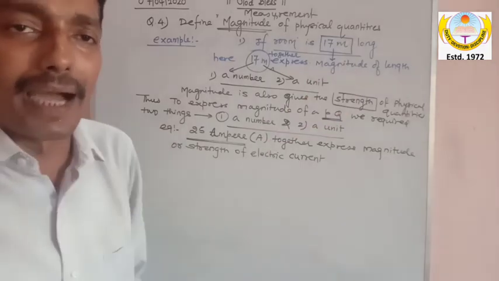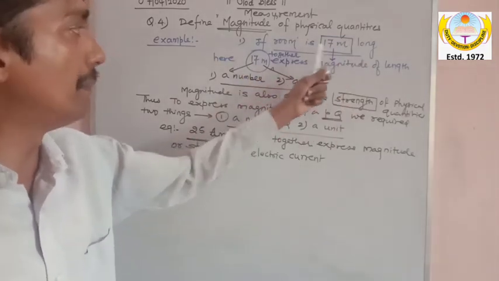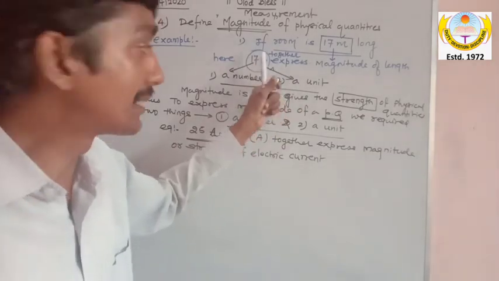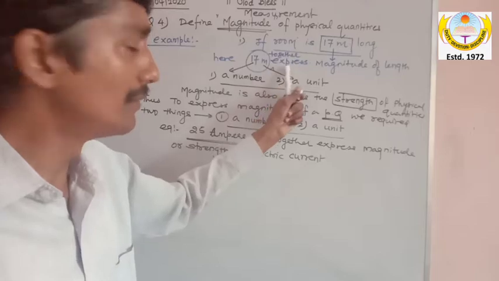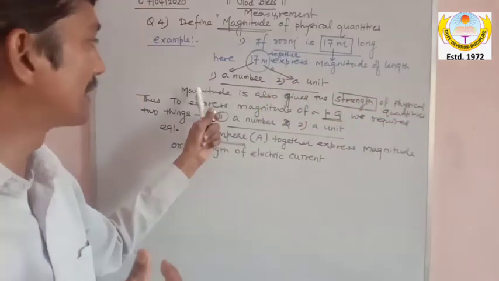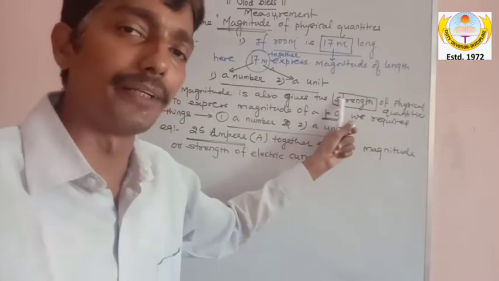What do you mean by magnitude? If I say the room is 17 meter long, then 17 meter together expresses the magnitude of length, not only 17 and not only meter. Therefore I said magnitude also gives the strength of physical quantity.